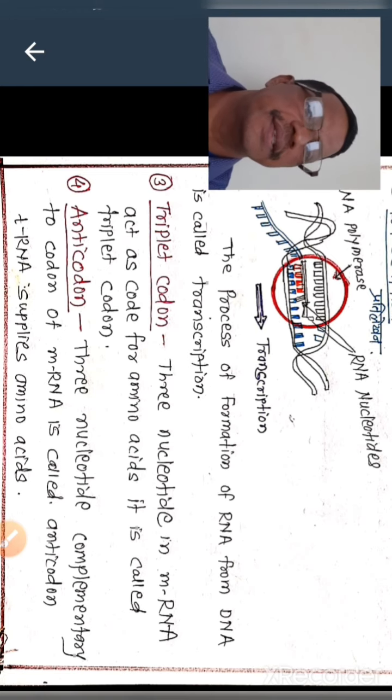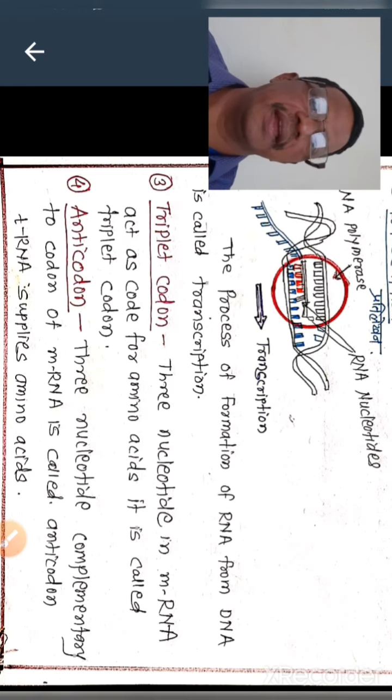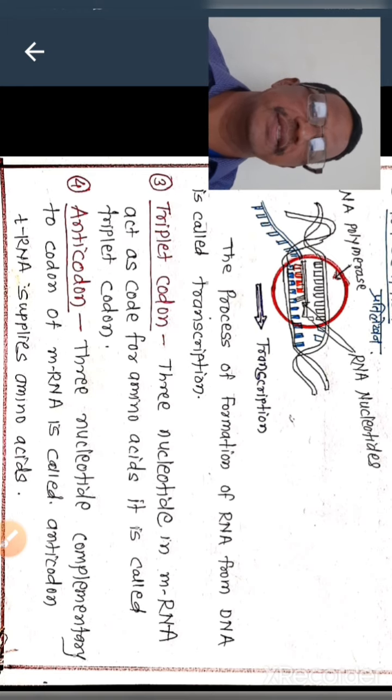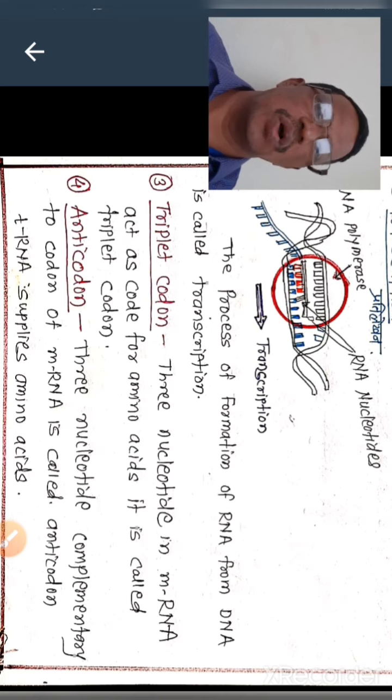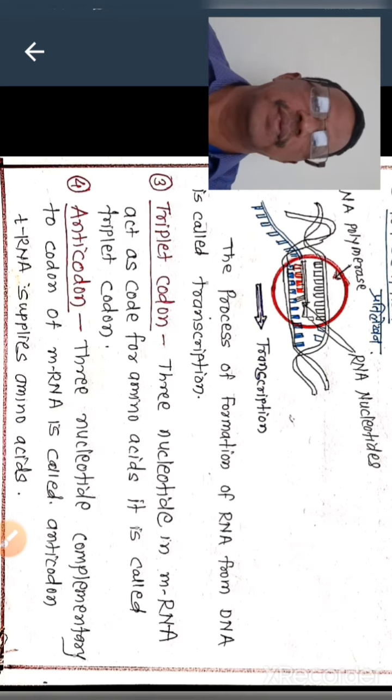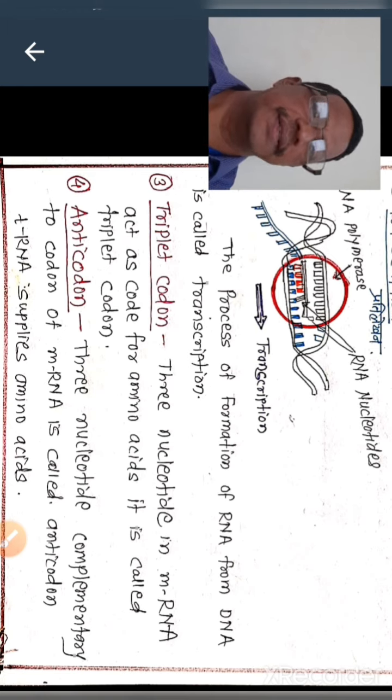Then triplet codon. Three nucleotides in mRNA act as code for an amino acid. It is called a triplet codon. Then fourth, anticodon. Three nucleotides complementary to the codon of mRNA are called anticodon. tRNA supplies amino acid.